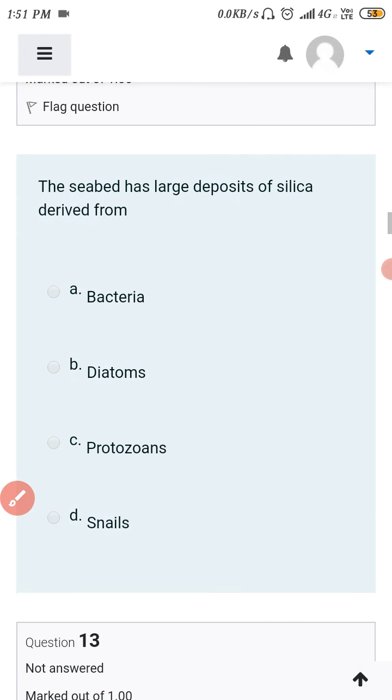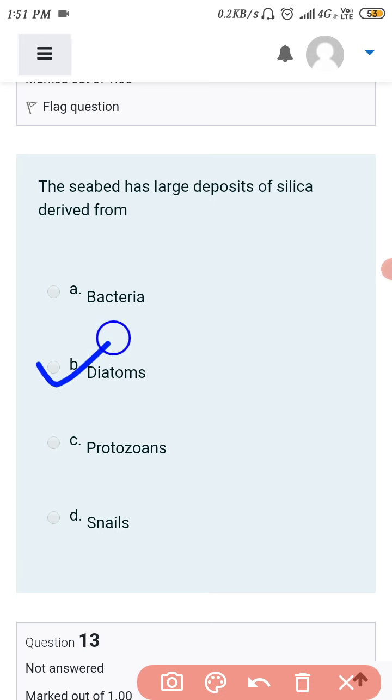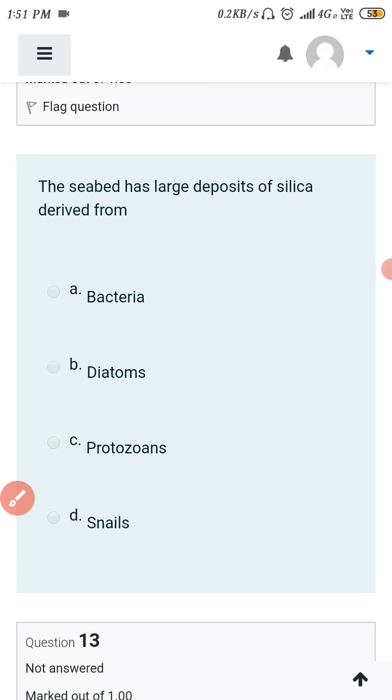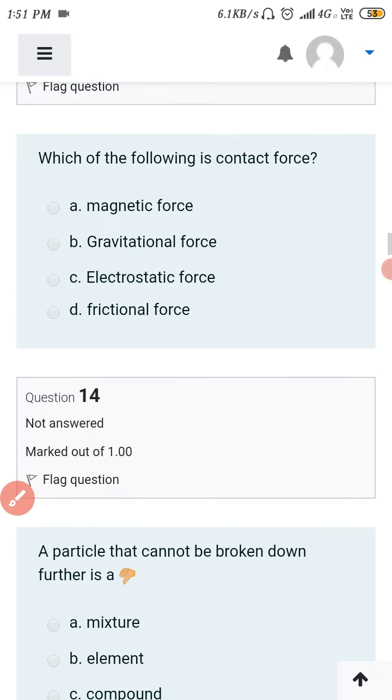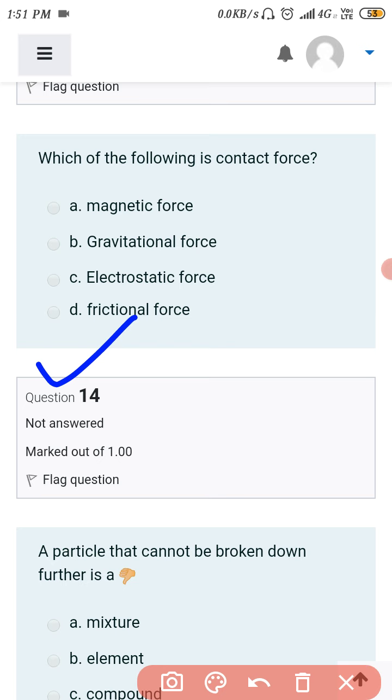Okay, next one, the seabed has a large deposit of silica derived from the diatoms. This we will discuss in the microorganism chapter. Next one, which of the following is a contact force? Magnetic is non-contact, gravitational is non-contact, electrostatic is non-contact, and only the frictional force is a contact force.